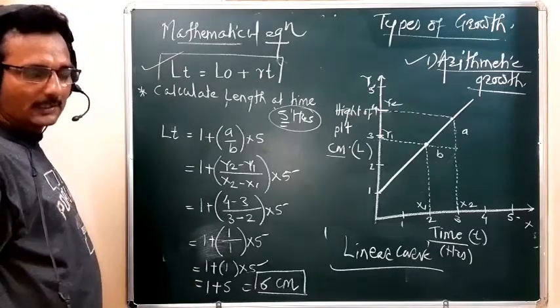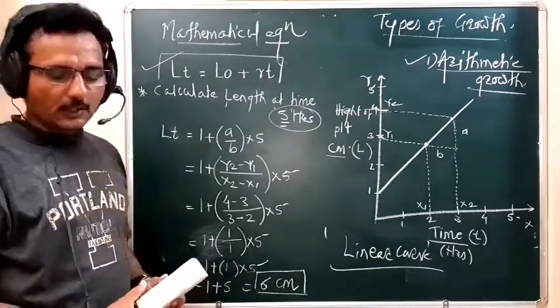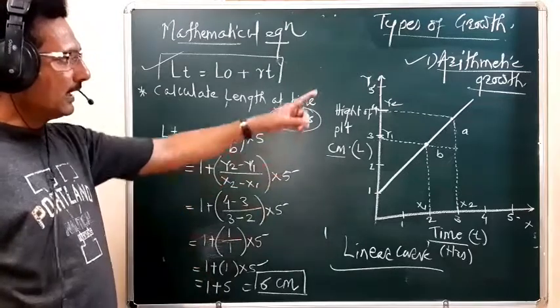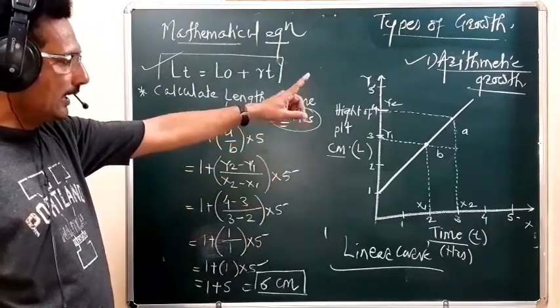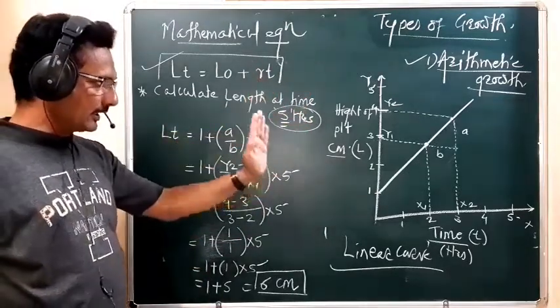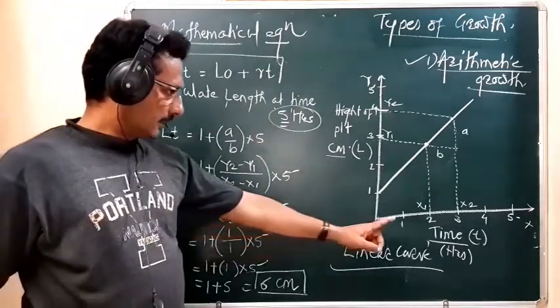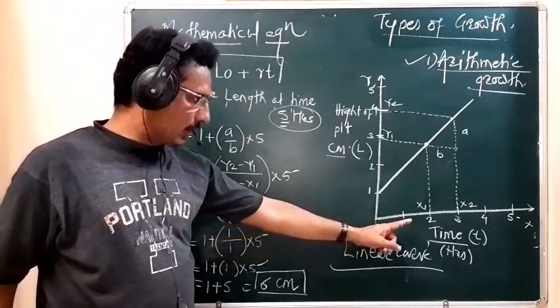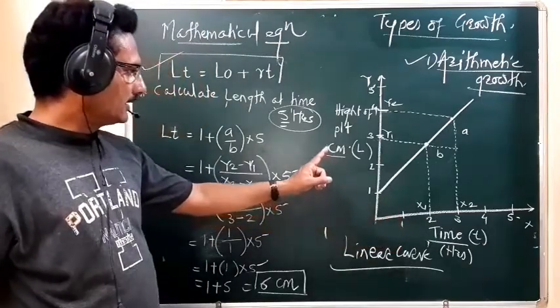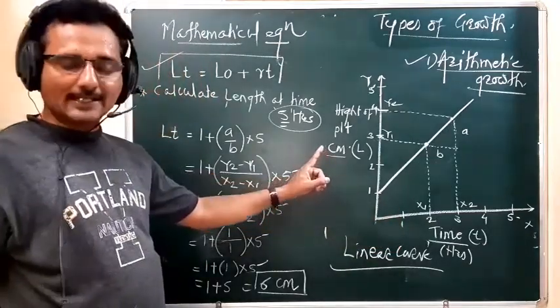So I think, student, you understand well what is meant by the arithmetic growth, and what type of graph they show when we plot the time on the x-axis and the length or the height on the y-axis.